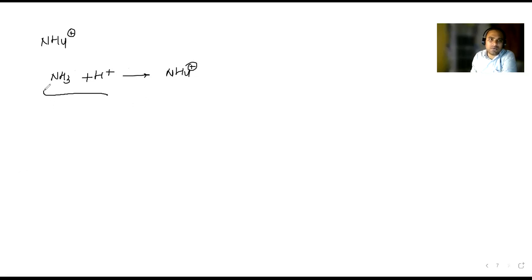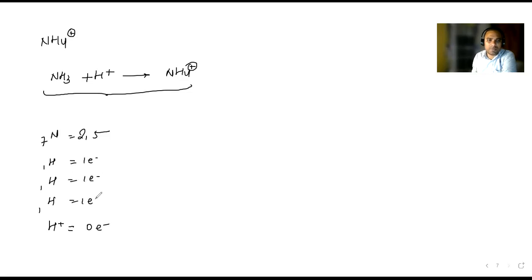Now you need to understand here that nitrogen is 7, so 2 comma 5. How many hydrogen? 3 hydrogen, and 1 H plus is there. So each hydrogen has 1 electron, and here, in H plus, there is no electron, 0 electron. Here is 1 electron, this place 1 electron. Now you see, 3 electrons are required for octet.